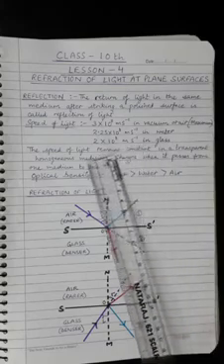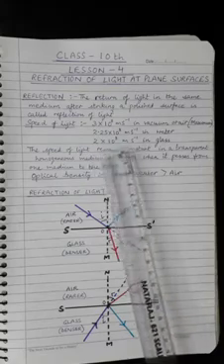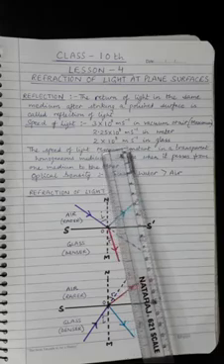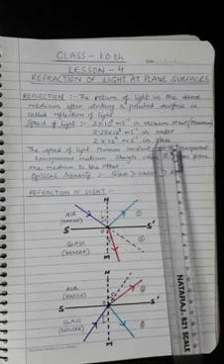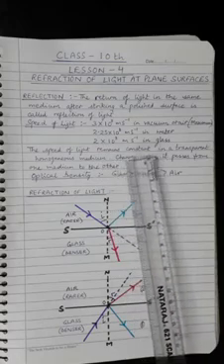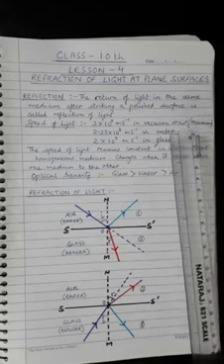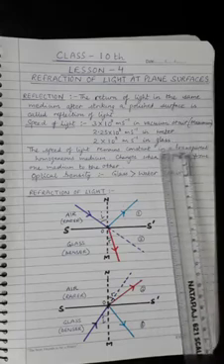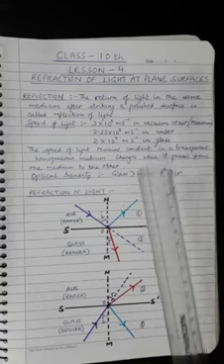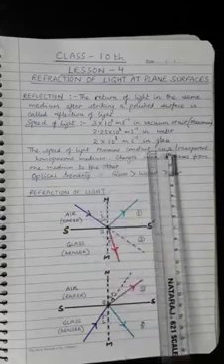Now when light enters any other media, its speed changes. The speed of light becomes 2.25 into 10 to the power 8 meter per second in water, and the speed of light is 2 into 10 to the power 8 meter per second in glass. Thus the speed of light is maximum in air, and then in water, and then in glass. Thus the speed of light remains constant in a transparent homogeneous medium.